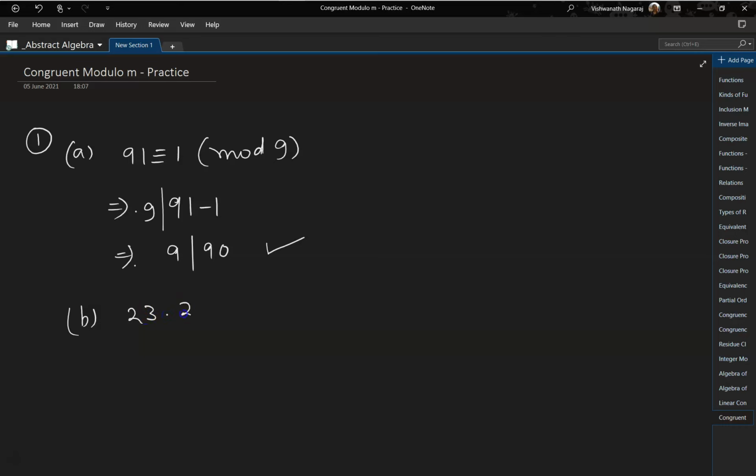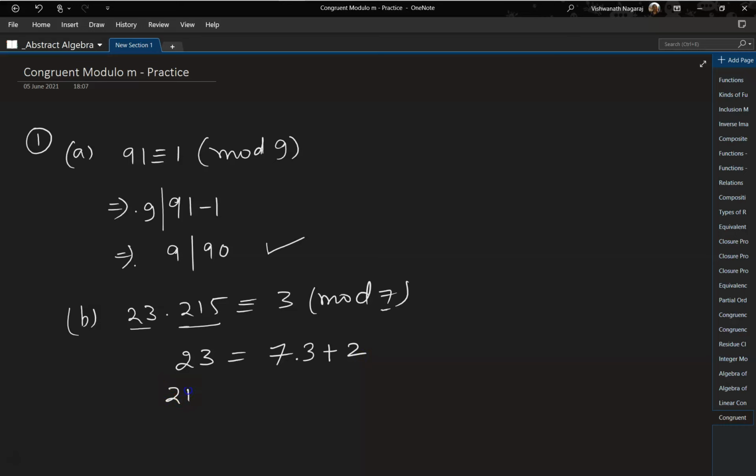23 times 215 is congruent to 3 mod 7. Okay. Now in this case, we'll take this separately and find the mod. So 23 is equal to, take this 7 and multiply it with a number which takes it closest to 23. So 7 times 3 is 21 and the remainder is 2.